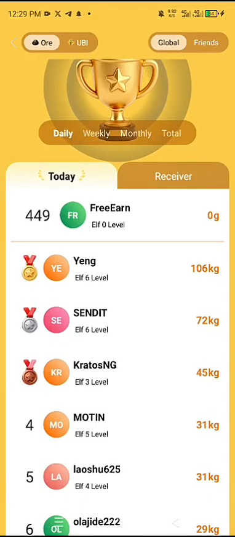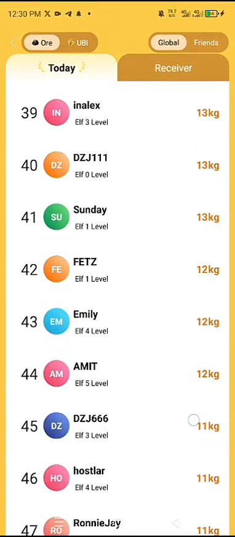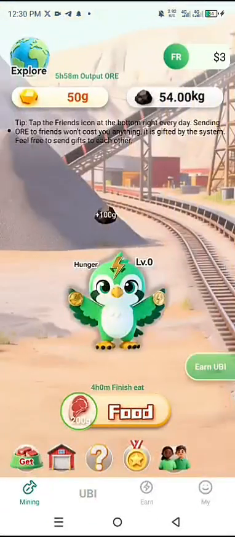You can see Yang is on level 6. Send it, that is my direct referral, is on level 6 as well, and other people who are actually pushing the project. All right, so this is an early project, and if you are just joining, congratulations to you. So the next thing to do right now is to click on the end section.